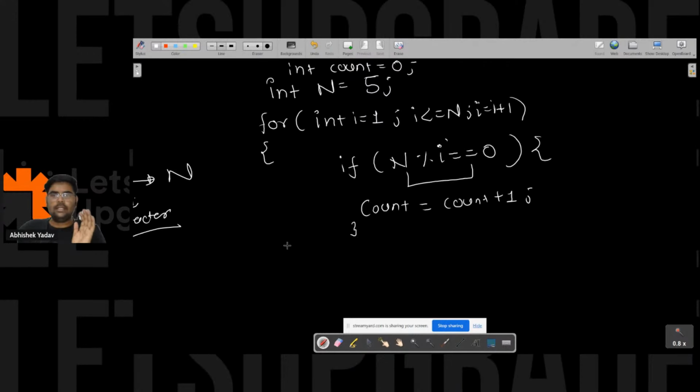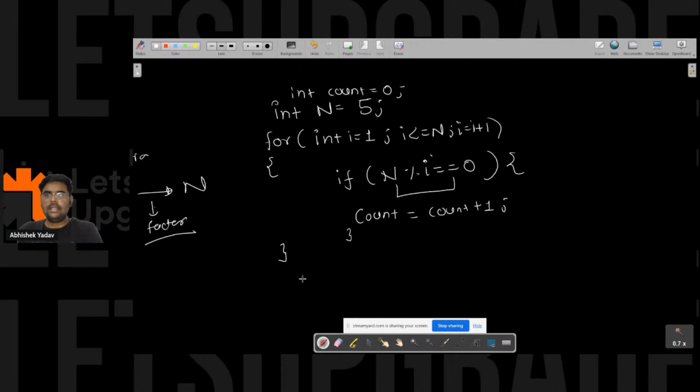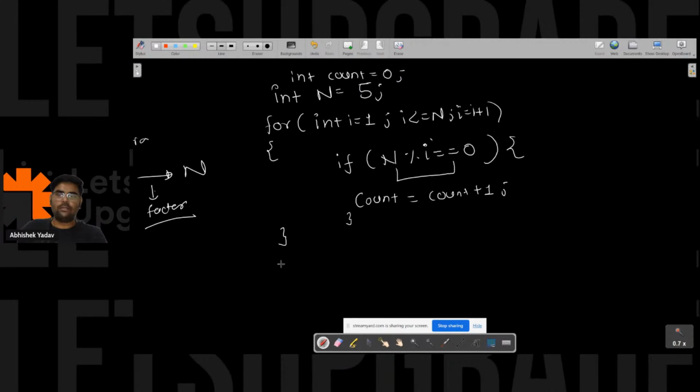And after that, I am done with this part. And here, after moving out of the for loop, I will write a check: if count is equal to 2, I will print system.out.println prime number, right? Else I will print system.out.println not a prime number, right everyone? Till this point, anyone has any doubt, please write in the chat.